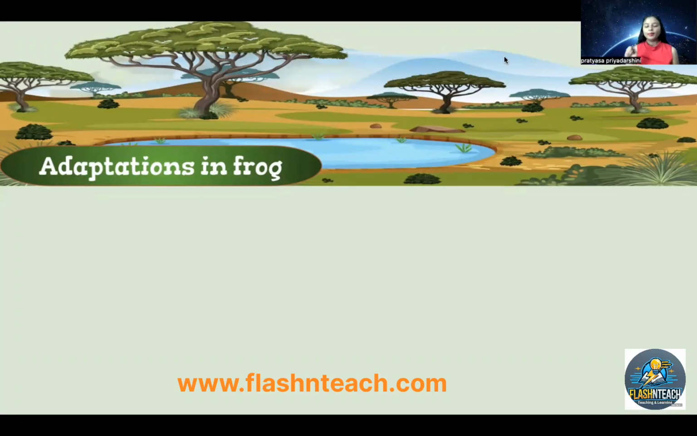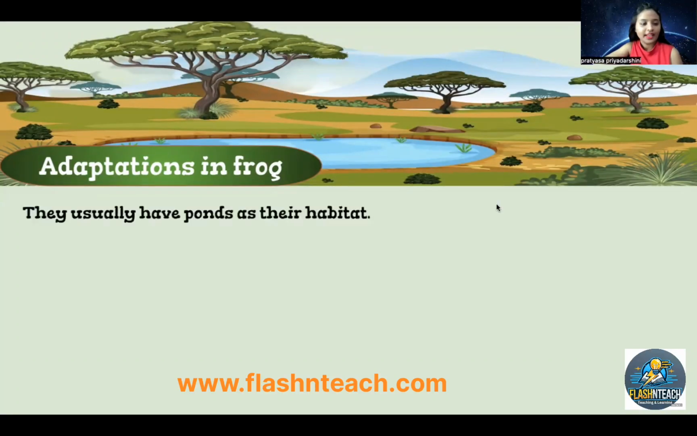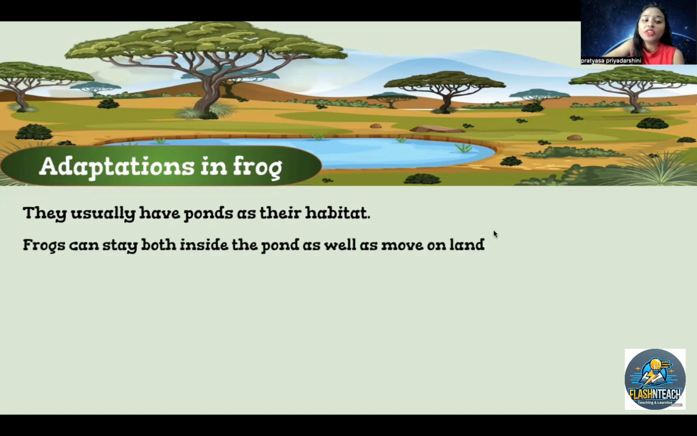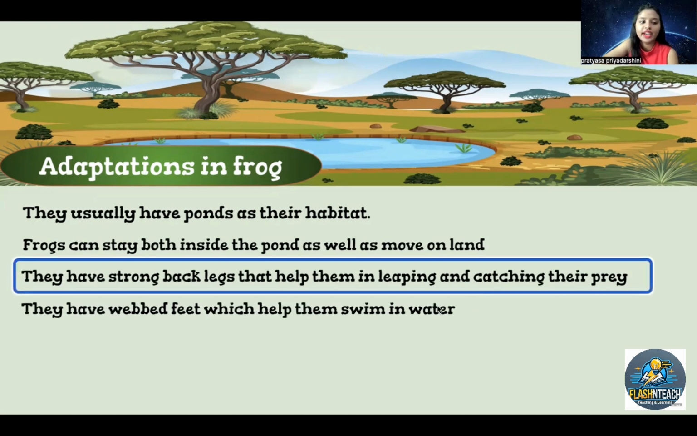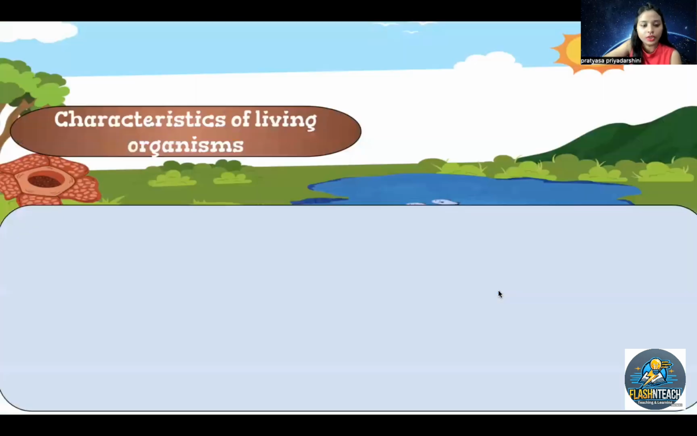Let's learn about the adaptations in frogs. They usually have ponds as their habitat, so they usually live in ponds, right? Frogs can stay both inside the pond and we can see frogs moving in our households as well, right? They have strong back legs that help them leap and catch their prey, right? They have webbed feet which help them swim in the water, right?